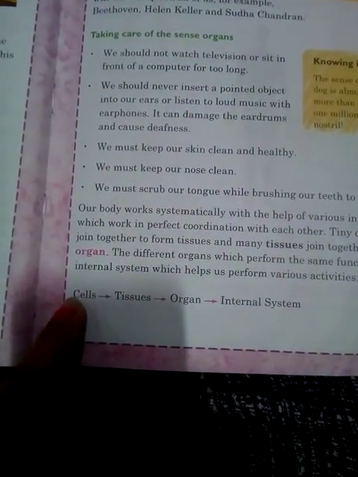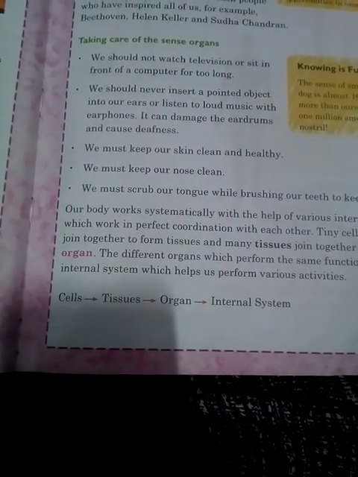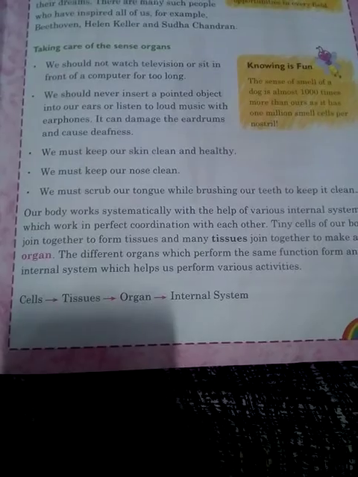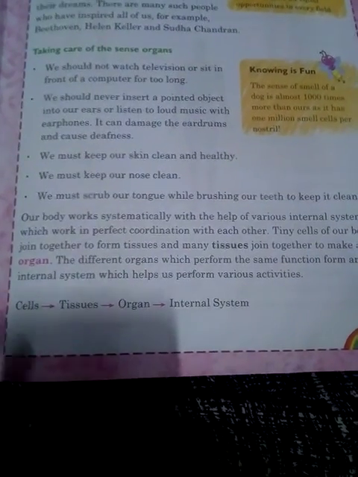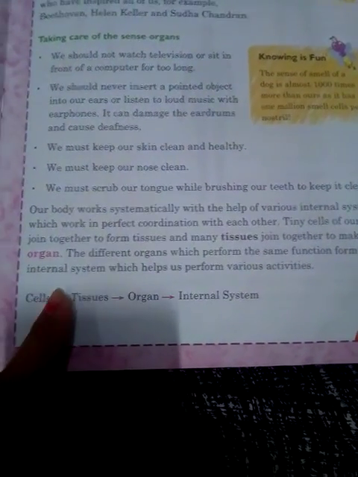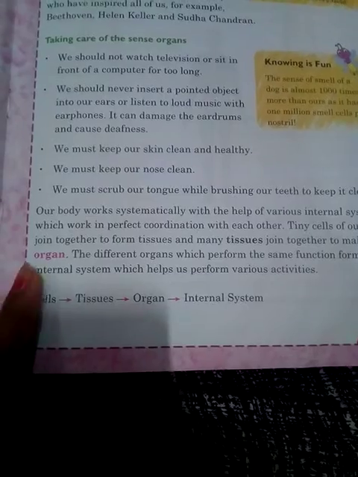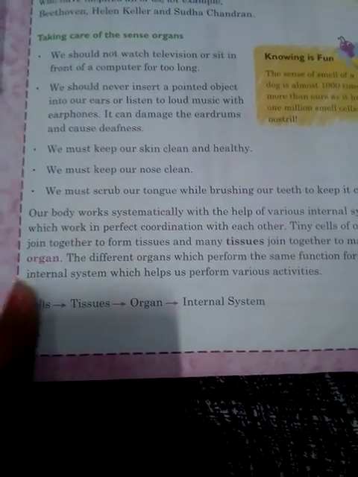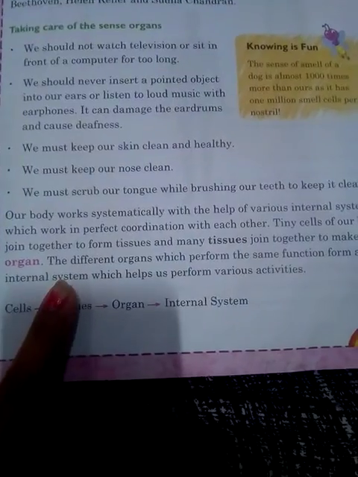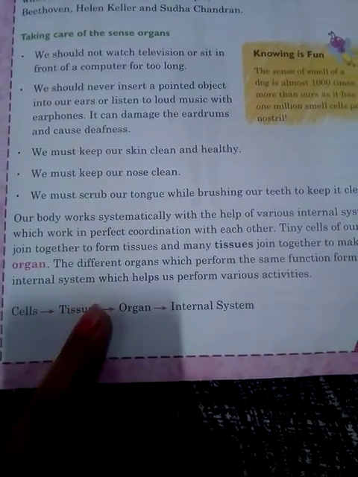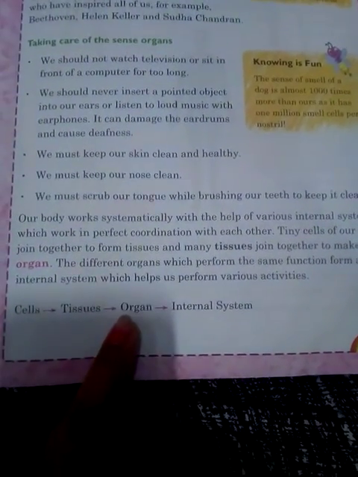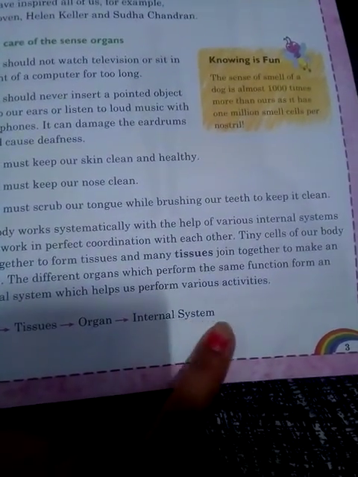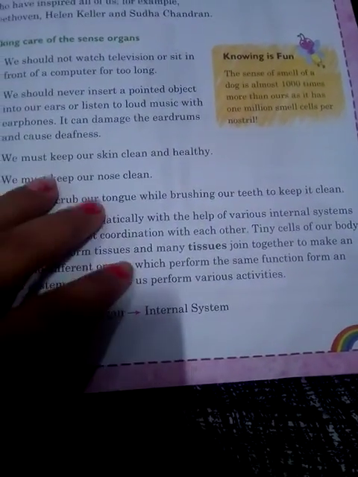What is a cell? Cell is the basic unit of our body or any living organism's body. So cells together form the tissues, means same type of cells will form a tissue, same type of tissues will form a particular organ, and this organ will perform a particular internal system.